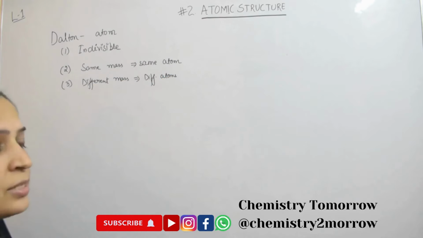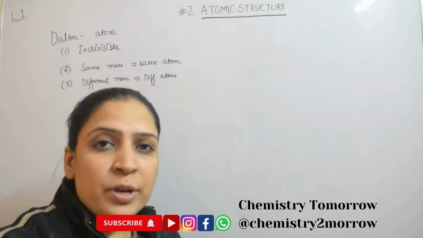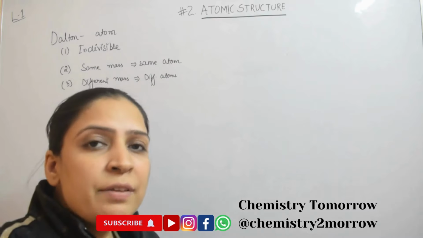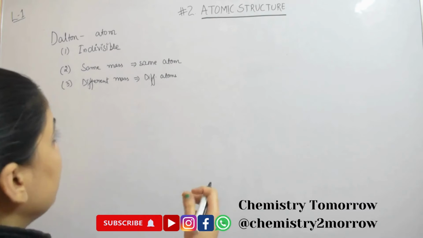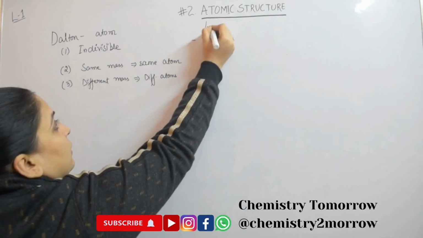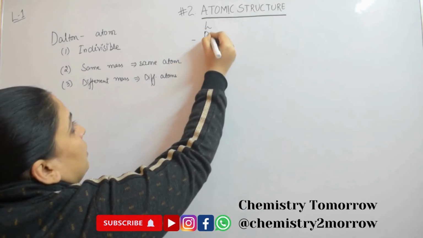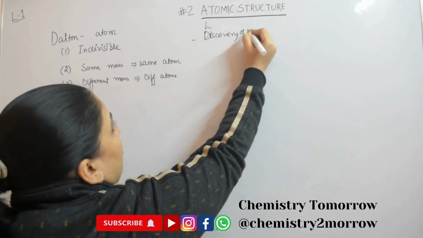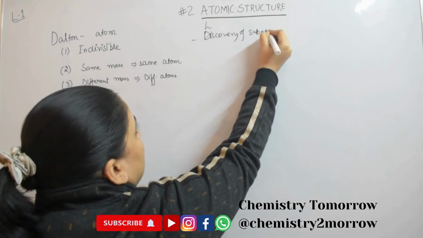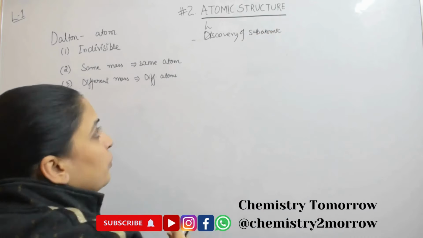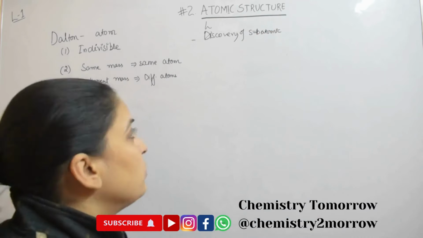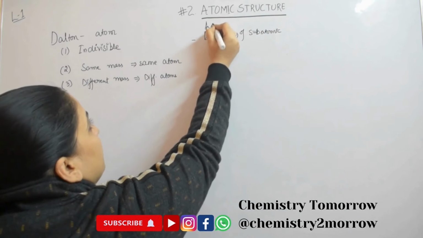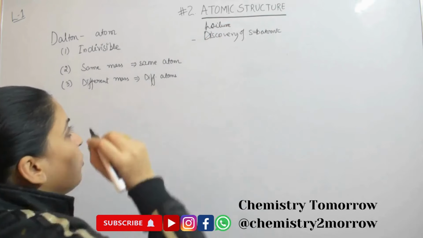But later on, as more discoveries and more experiments were done, it was found that atom is not the indivisible unit, it can be further divided. So the discovery of subatomic particles proved that atom is a divisible unit. So right now we are doing the failures basically of Dalton's atomic theory.